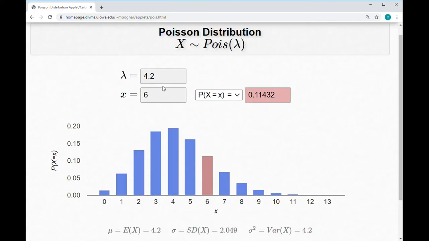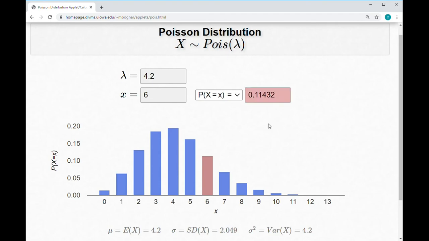We enter 4.2 for lambda. I know lambda is not equal to 4.2. The calculator is different in that this is actually supposed to be the mean. X is equal to 6. And I want to select the equal option because we want to have it exactly equal to 6. 0.1143.